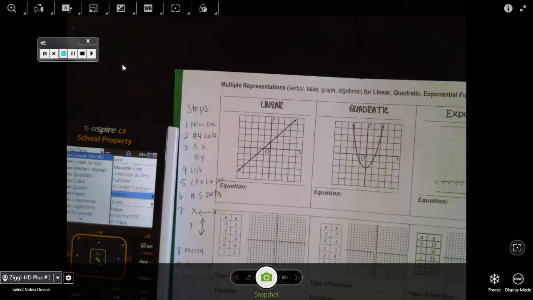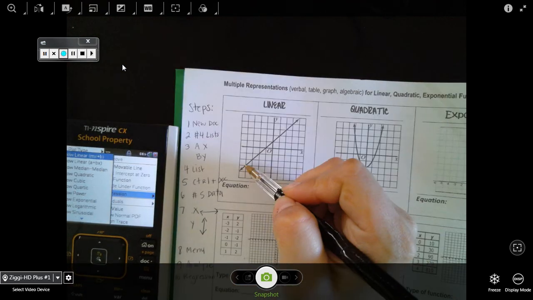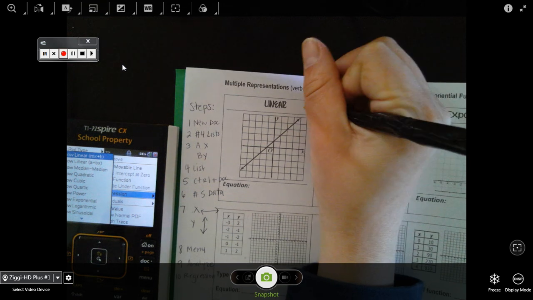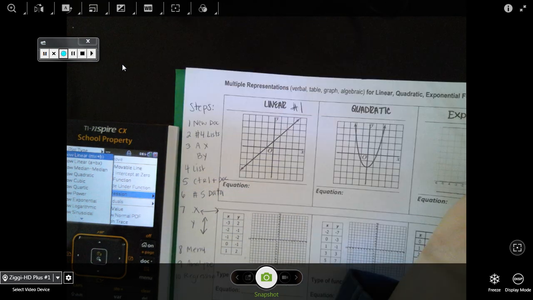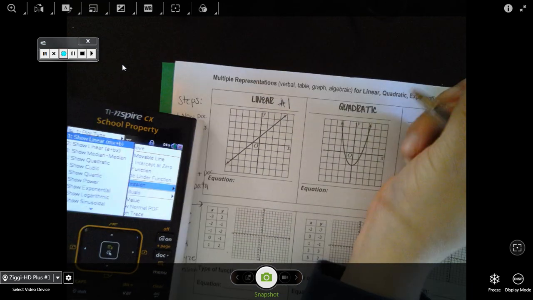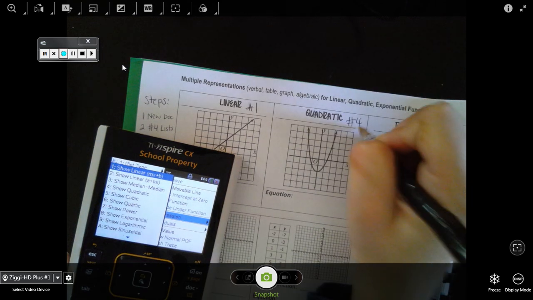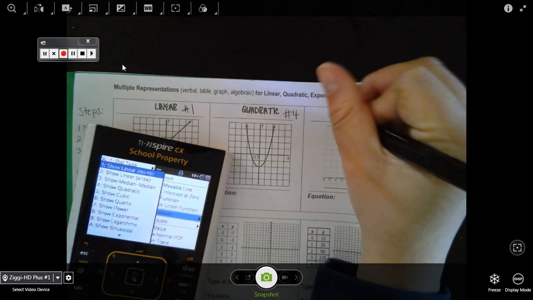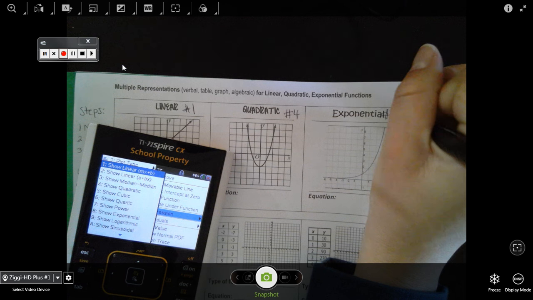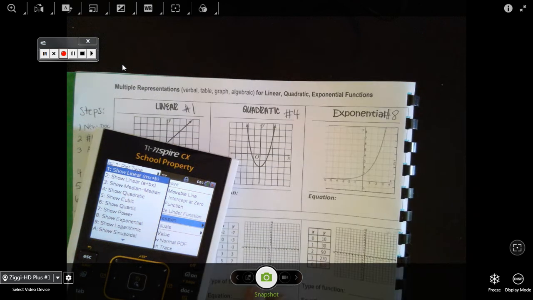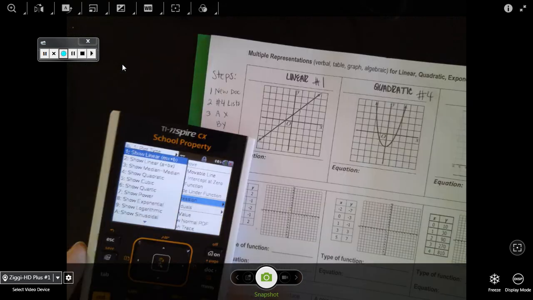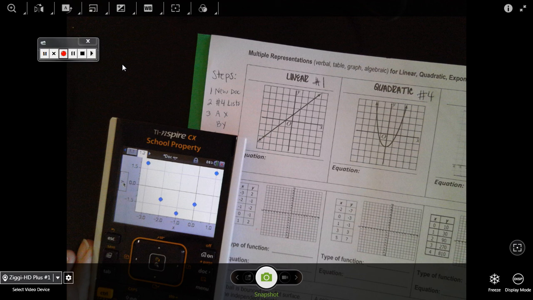If the points look like this, a line, then you're going to select number 1. If it looks like this, you're going to select quadratic, which is number 4. If it looks like this one, then you're going to select number 8. So for mine, it looks like the quadratic, so I select 6. It tells me my equation right there.